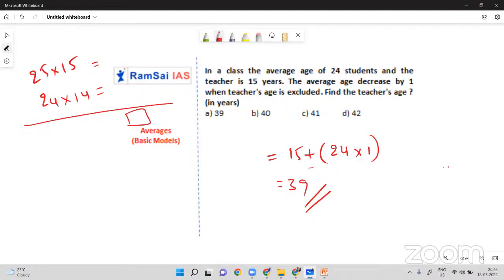Guys, why am I not subtracting it here? Because I considered the final value as the teacher's age. That is the reason. Actually, it should be the initial one. So when I take it to the right side, it will be plus only. So negative will be positive, right? So next model. Allegations model, we already solved this problem.